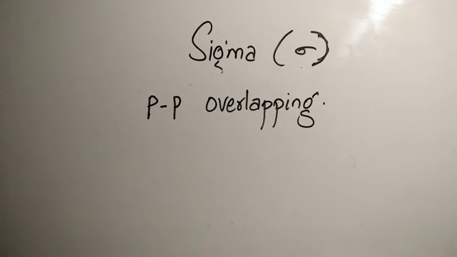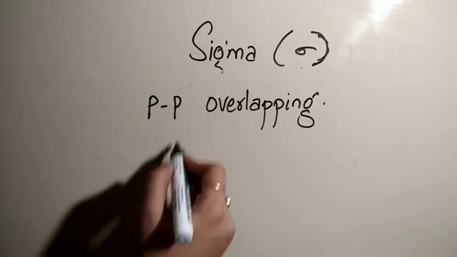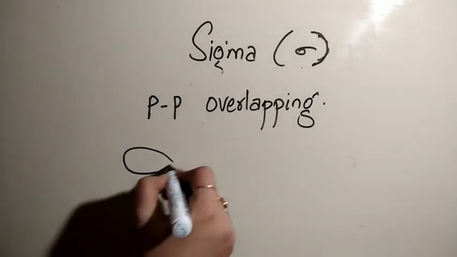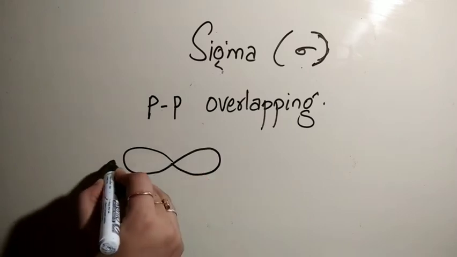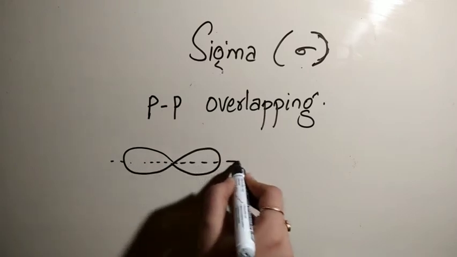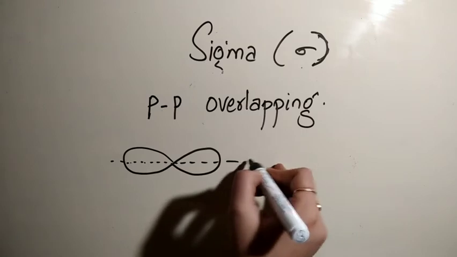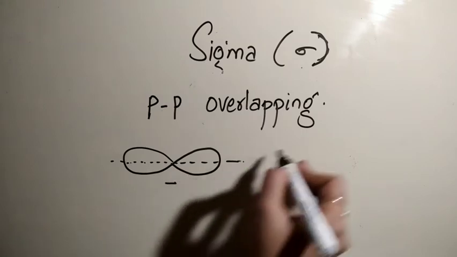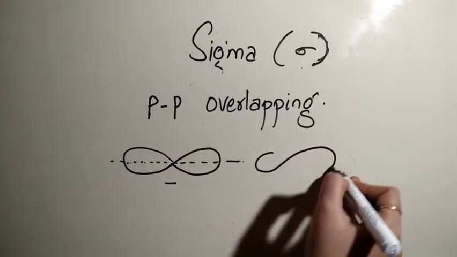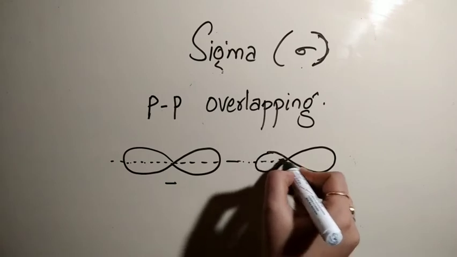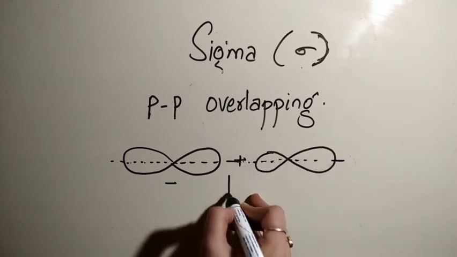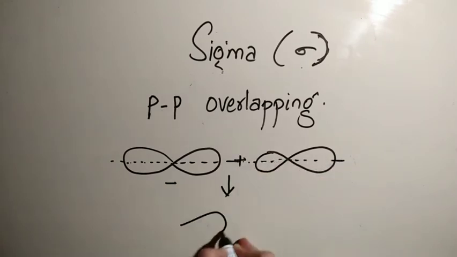Now the next type of overlapping is pp orbital overlapping. In this case, 2p orbitals head-on overlap. Again this type of head-on, meaning it is pz. So when one p orbital combines with another p orbital, then they form pp overlap.